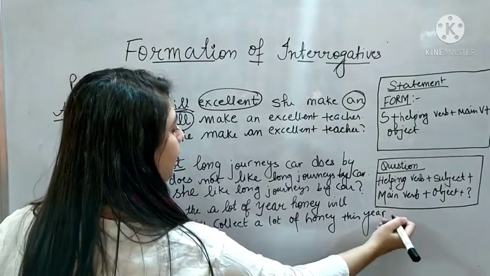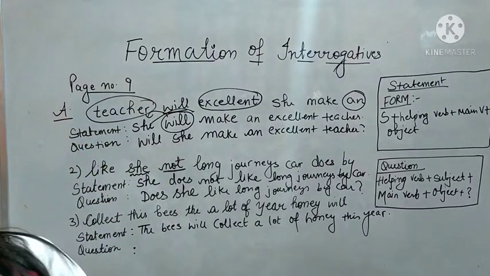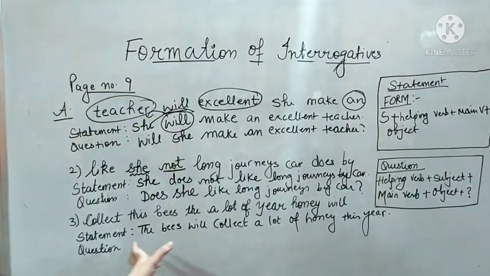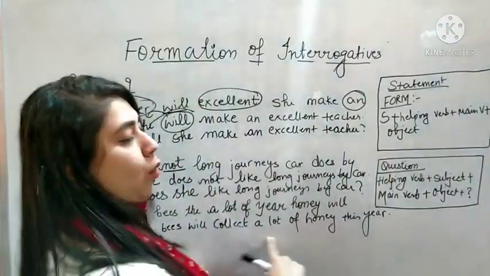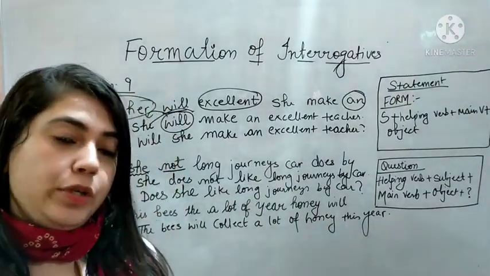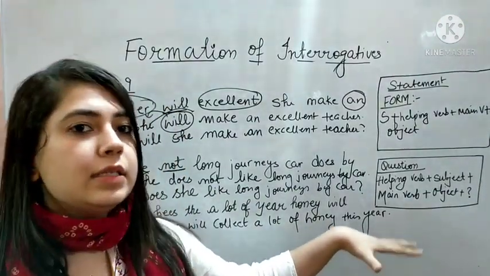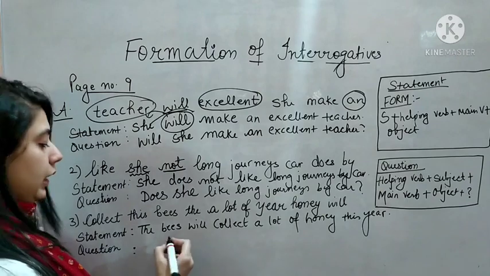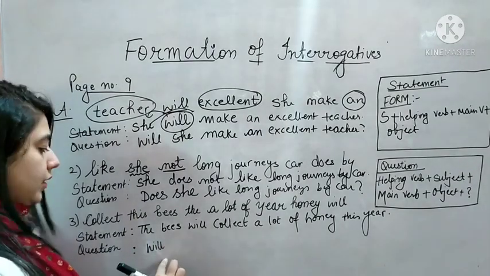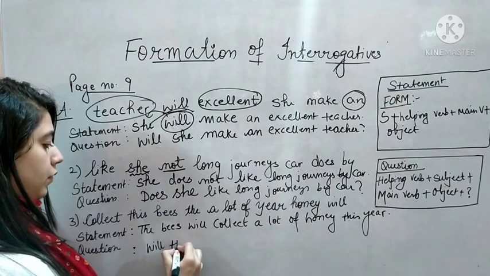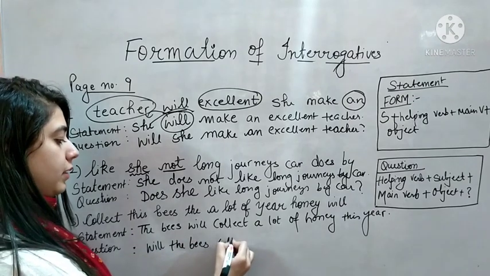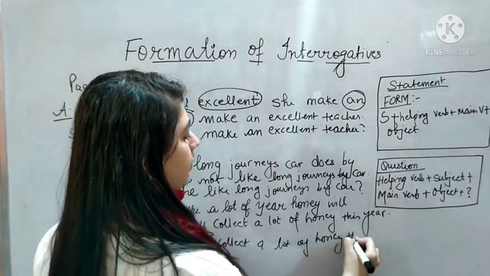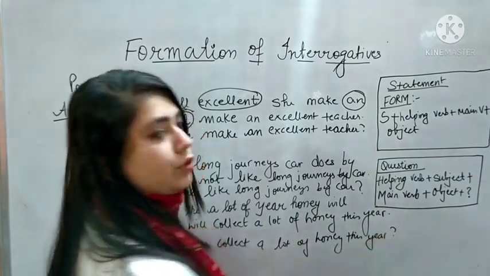So students, it's not compulsory that your object will be just one word. You can have lengthier objects also. For example, the bees will collect, and this whole part will be considered as an object: a lot of honey this year. Let's move on to the question part. Again, will, helping verb at the beginning, and then subject. Will the bees collect a lot of honey this year? Question mark.